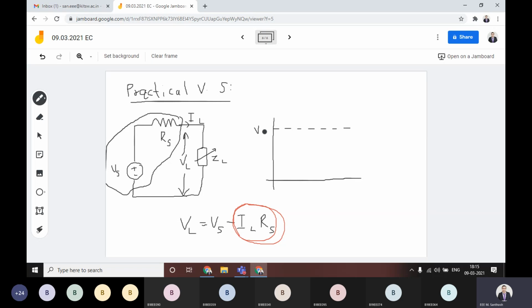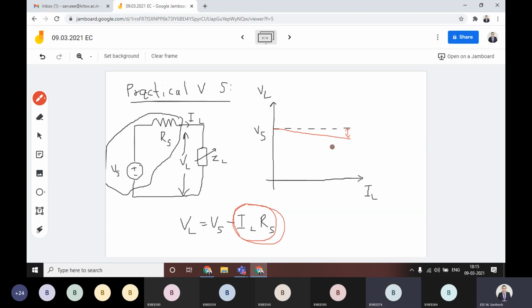Whenever this value is equal to the source voltage, and you draw the characteristics of IL and VL for this practical voltage source, the curve looks different, a bit less, somewhat lesser than this value. What is this drop? This is actually the drop across the internal resistance.